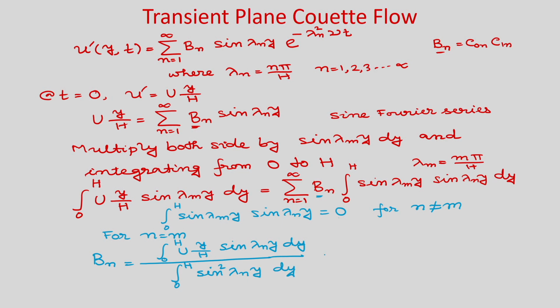Now we have to find these integrals in the numerator and denominator, then we can find the constant b n, and once you know b n you will be able to find u prime, and once you know u prime you can find the tangent velocity profile.